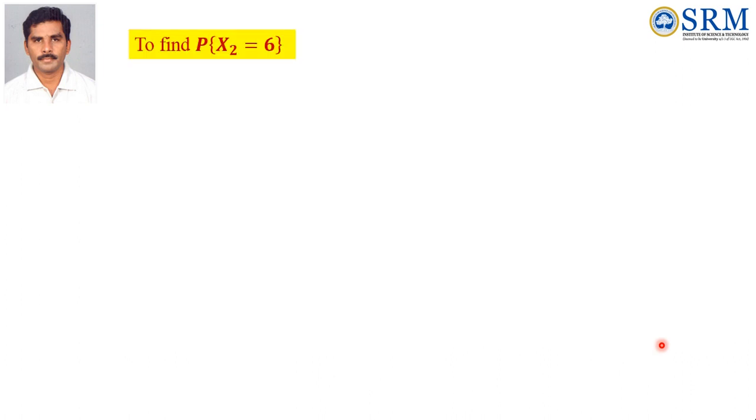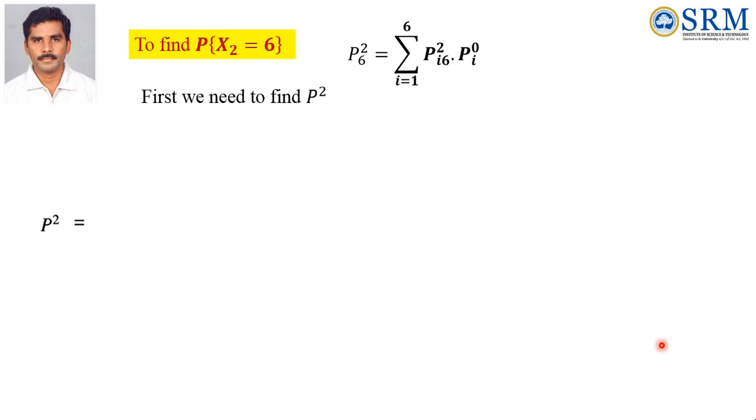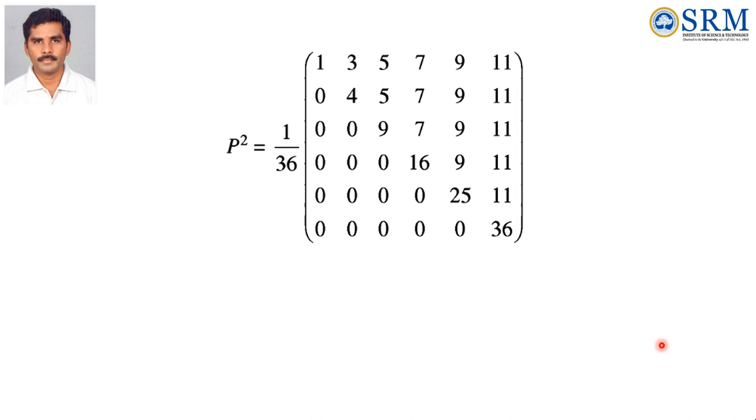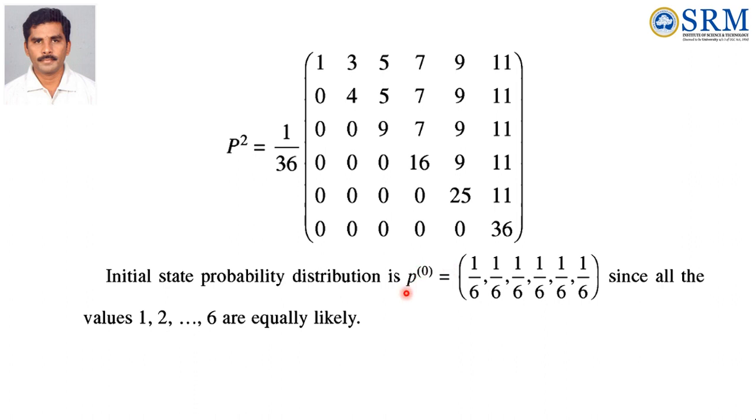To find the probability of X2 equal to 6, we know the formula: P6(2) equal to summation of i equal to 1 to 6 of Pi6(2) times Pi(0). First we need to find P square. P square is the multiplication of two matrices. Then we get P square equal to 1/36 times this matrix. This is the P square TPM. Now the initial state probability is 1/6, because it is equally likely.